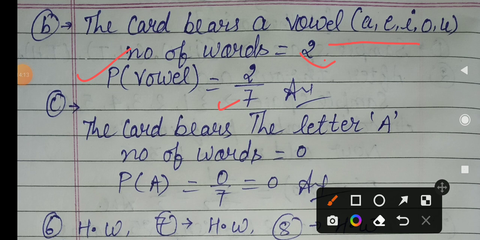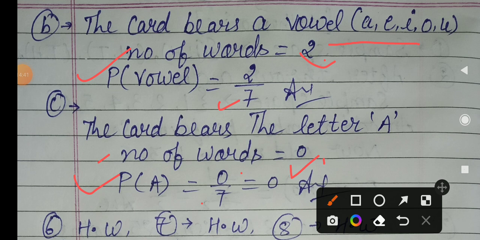Now the next part says to find the letter A. In SUCCESS there is no letter A. In the word SUCCESS, A does not appear anywhere. So the total number of favorable outcomes is 0. So the probability here is 0 upon 7, because the favorable outcome is 0 and the total number is 7. So 0 upon 7, that value is 0.